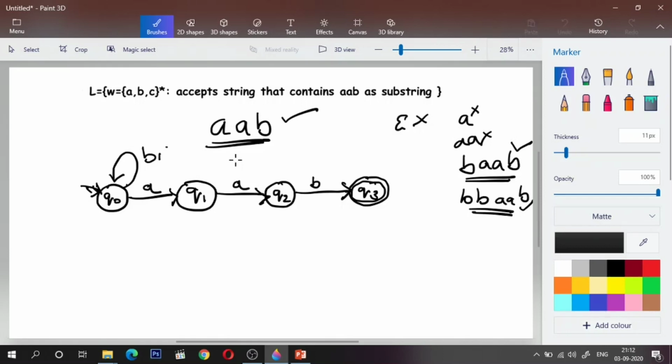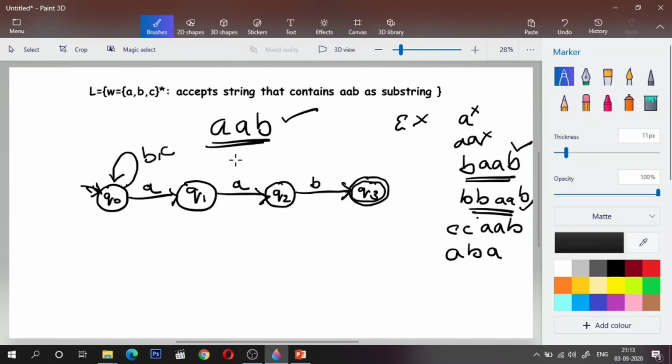C also? If I get C also, I will remain in Q naught. So any number of C before A, B should also be accepted, right? Now once I get A, in Q1, if I encounter B, what should I do? Can I remain in Q1 here? No, I cannot remain in Q1 because